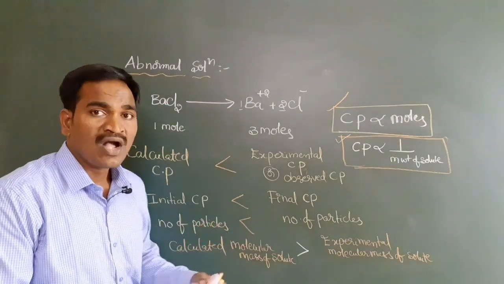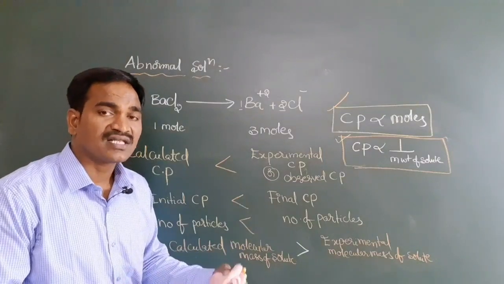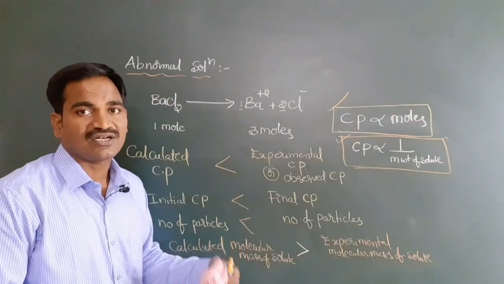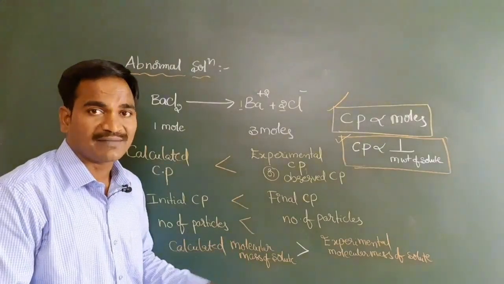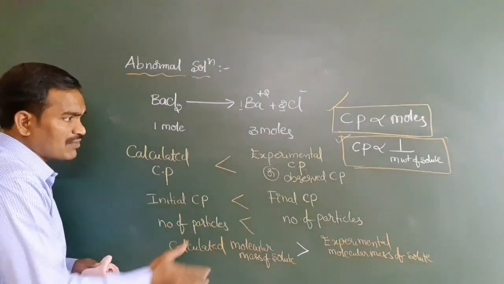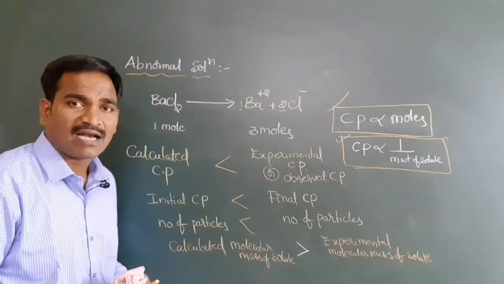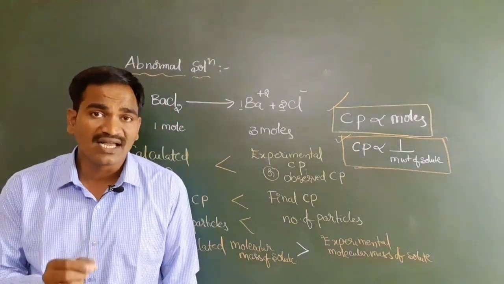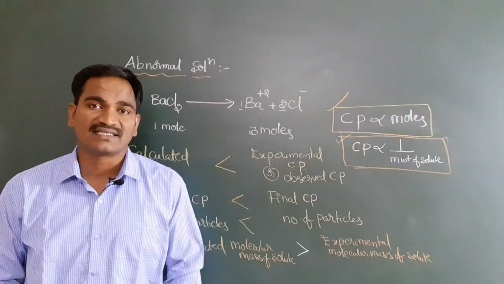Now how can we overcome these abnormalities in colligative properties and abnormalities in molecular masses? We can overcome all these abnormalities with the help of one factor, which is called Van't Hoff factor.